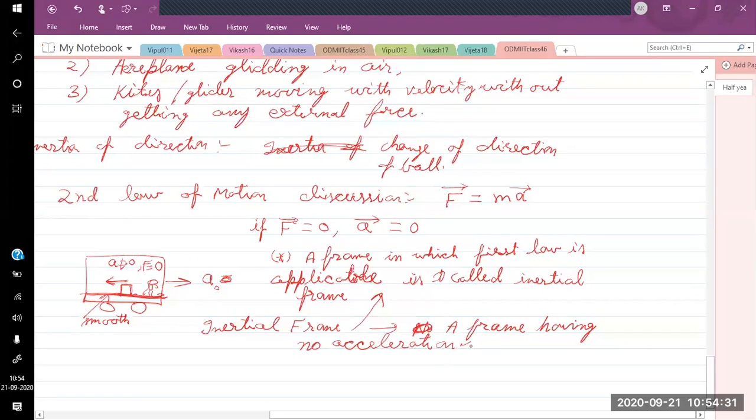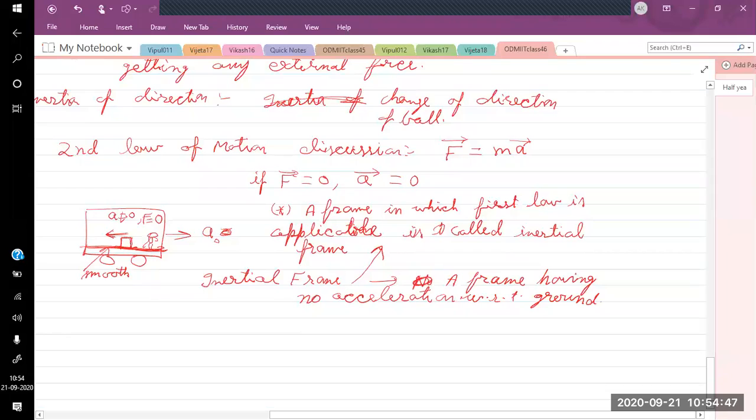No acceleration with respect to what? With respect to the ground. A frame having no acceleration with respect to the ground is called an inertial frame, and only in that frame is the law of inertia applicable. If the law of inertia is applicable, only then do we apply the second law. So if a frame is inertial, only then is the second law applied.